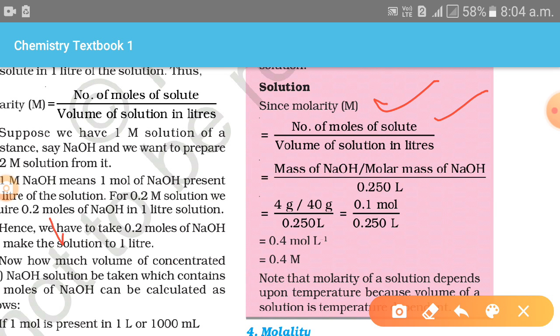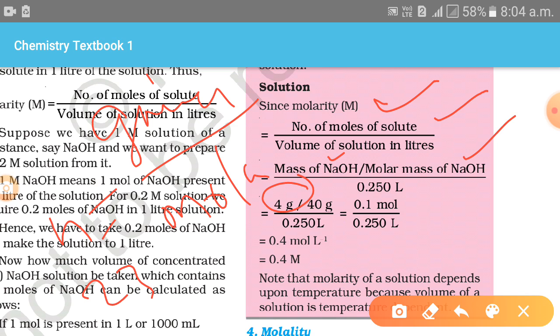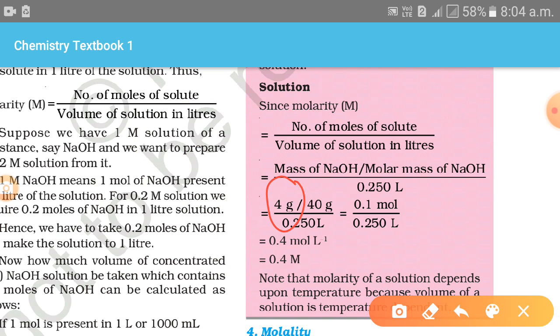Number of moles is given mass upon molar mass. The given mass of NaOH is 4 gram and the molar mass of NaOH is 23 plus 16 plus 1 equals 40. Then you can write 4 upon 40 and 0.25 liter. Then the molarity of the solution will be 0.4 M.